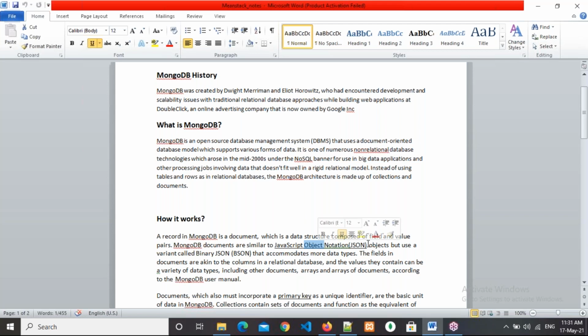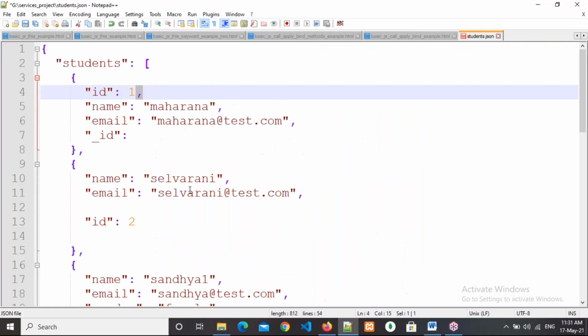MongoDB documents are very similar to JavaScript object notation. JavaScript object notation means JSON objects, but they use a variant called binary JSON. That means by default the computer cannot understand anything, so whatever you have stored here will be converted into BSON, the binary form of JSON. No need to convert, MongoDB will automatically convert that. No need to worry about that.